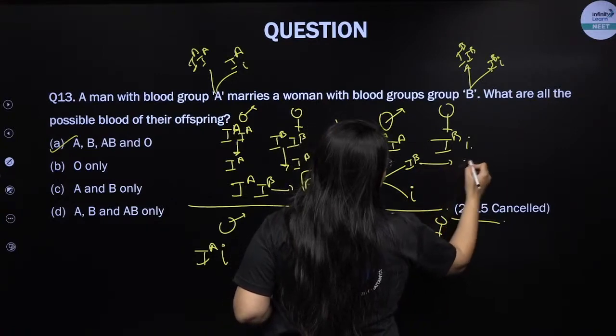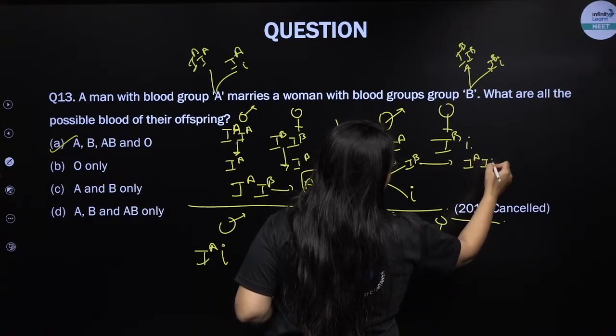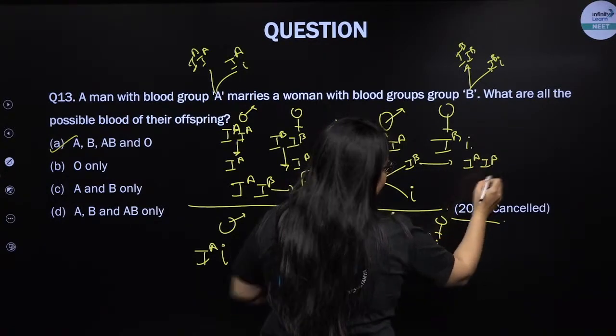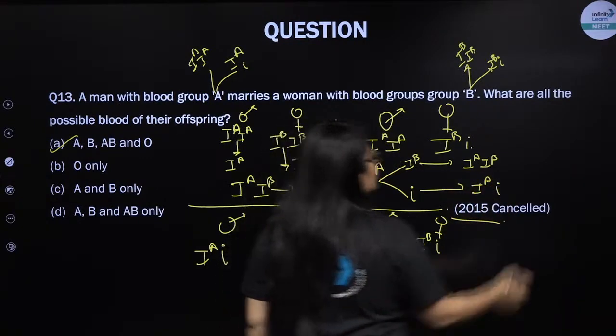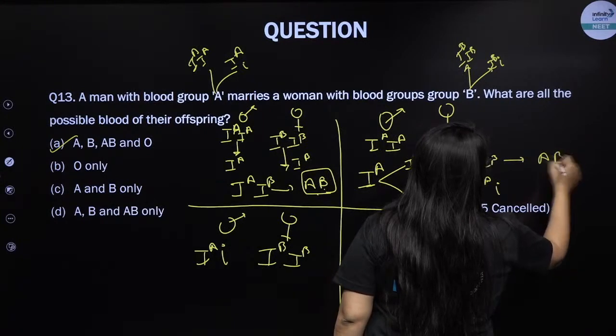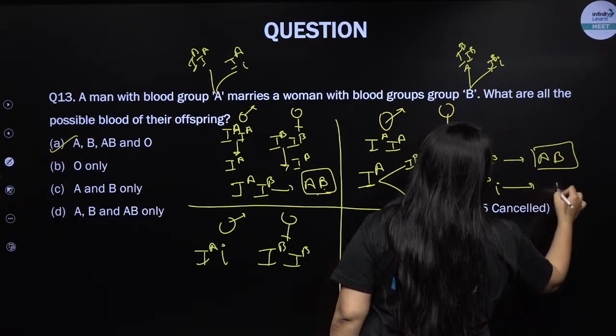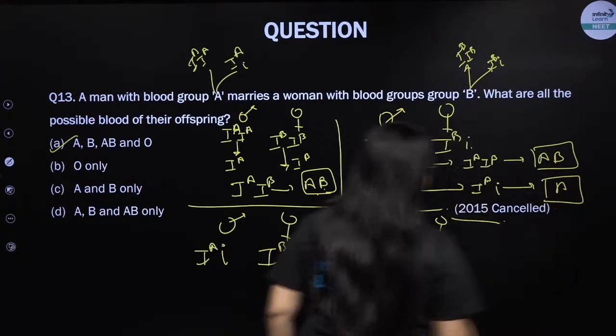So as a result, in this case it will be IA, IB, and in this case, my lovely kids, it will be IA and small i. So what are the possibilities? Blood group will be AB again, one possibility, and it will be A in the next possibility.